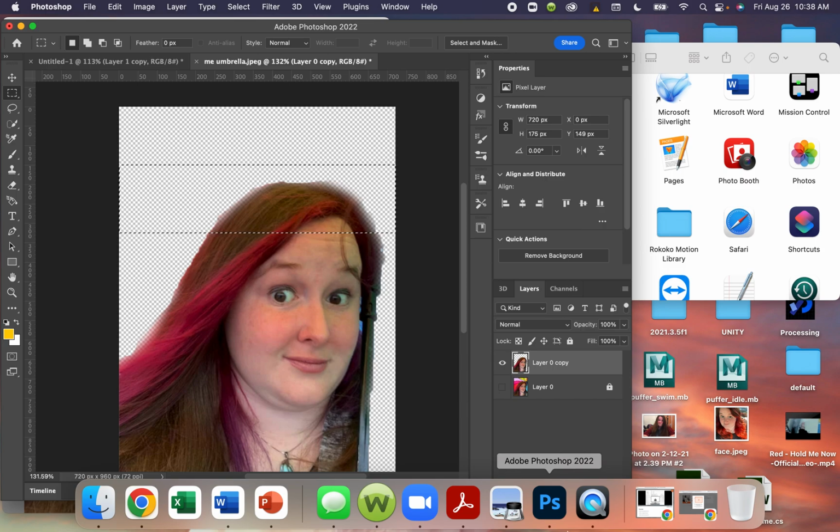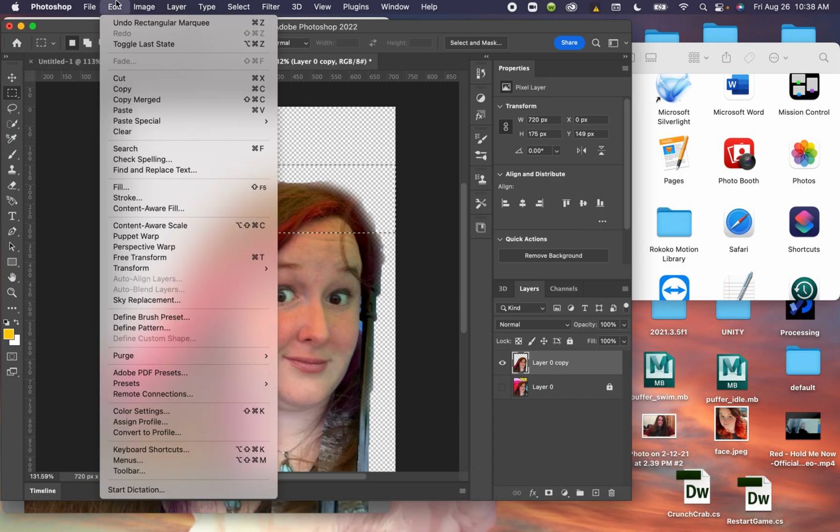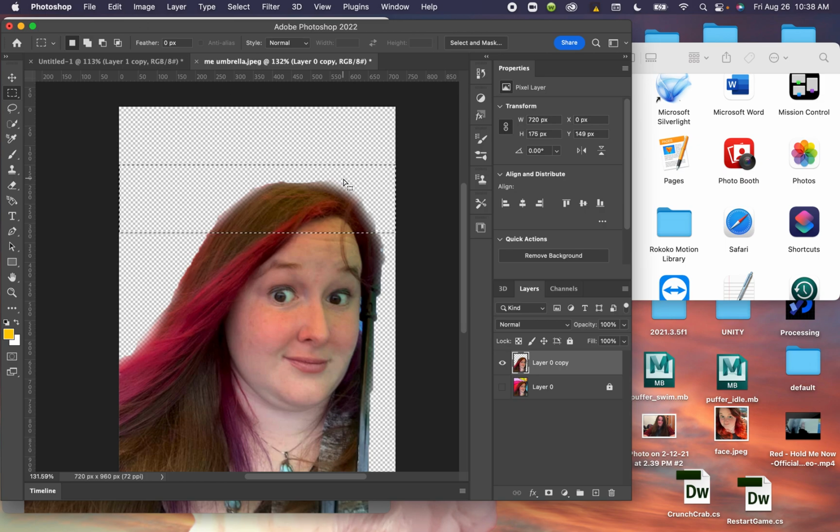And I'm going to use the shortcuts. They're also found under Edit. You can use Cut or Copy. I'm going to use Cut. And the paste is right here, but I like to use the key shortcuts. So I'm going to hit Command X to cut that part out, and then I'm going to hit Command V to paste it. What this does is it automatically puts the new object on a new layer.